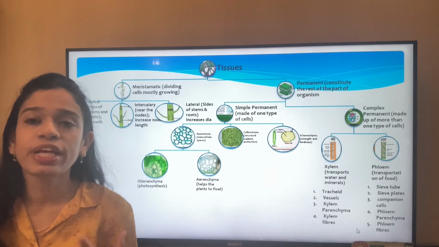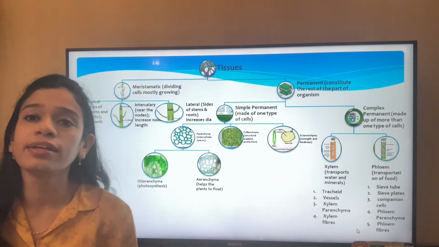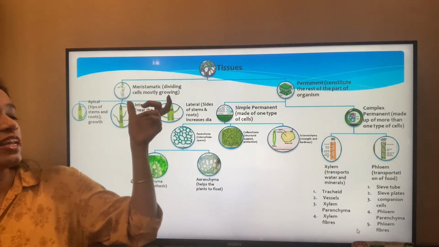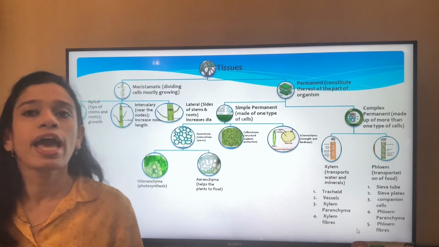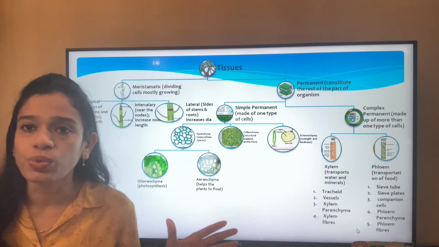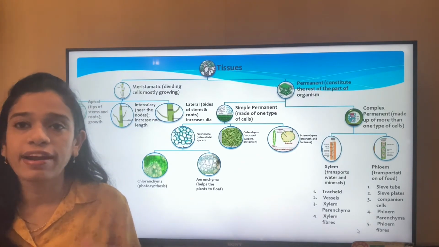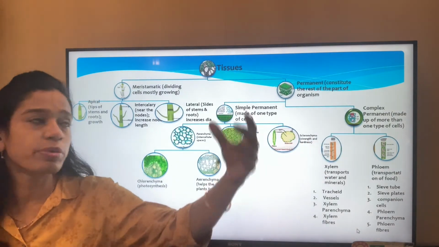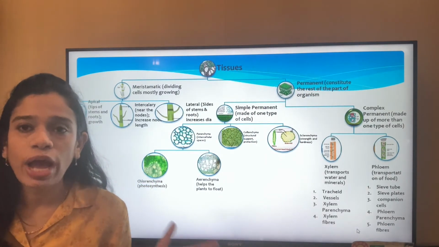The name meristematic suggests that it is a tissue which is under continuous division. It keeps on dividing continuously. So meristematic tissue is the dividing cells, mostly the growing cells. The areas of the plant which are under continuous growth come under the meristematic tissue. But a plant does not only need growth; it has other functions also. For all those other activities, there are other kinds of tissues, and those mostly come under the heading of permanent tissues. They constitute the rest of the organism. So, meristematic tissue and permanent tissue.